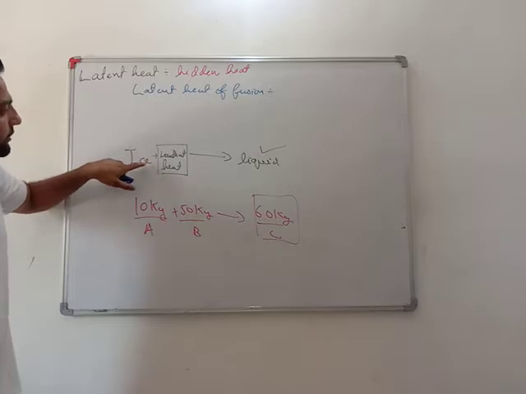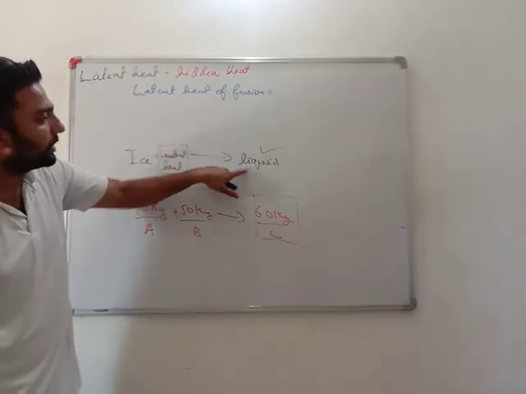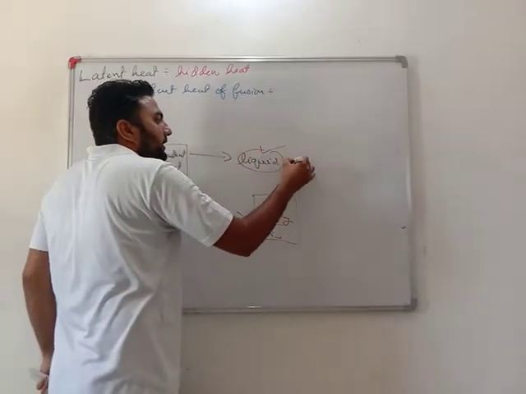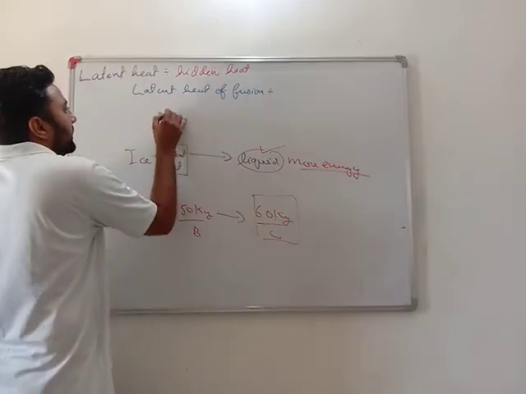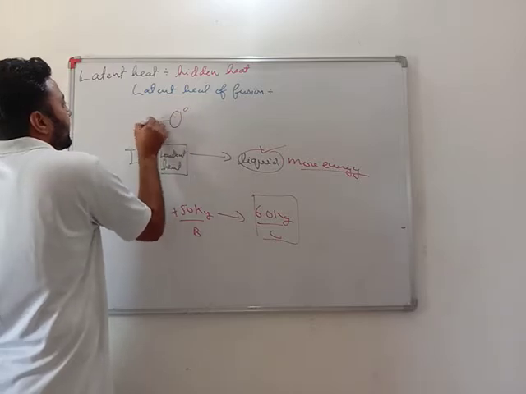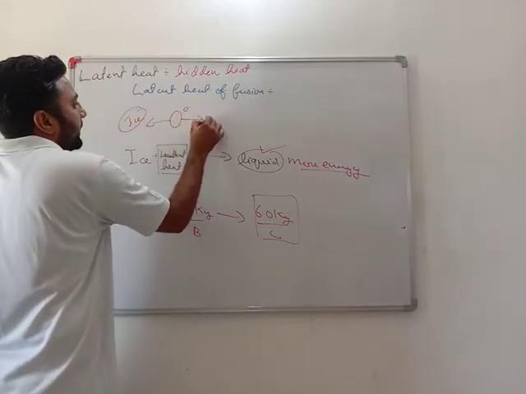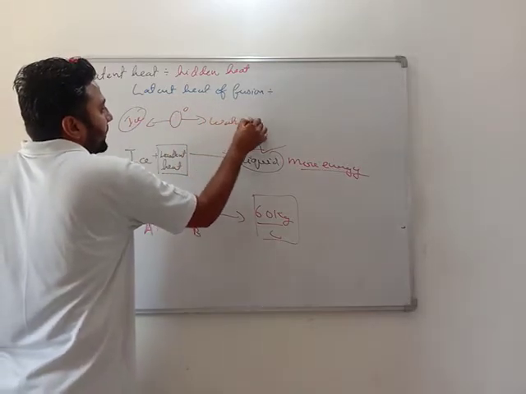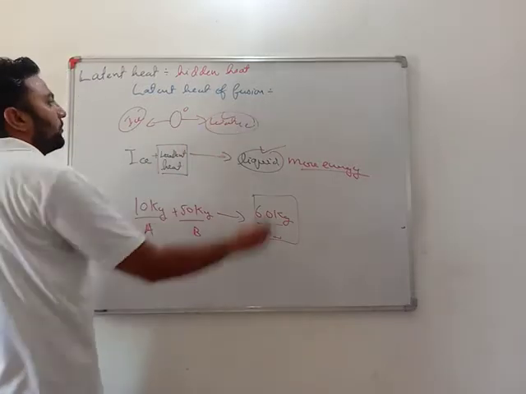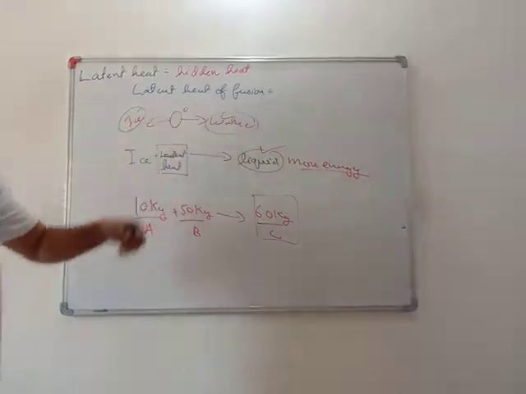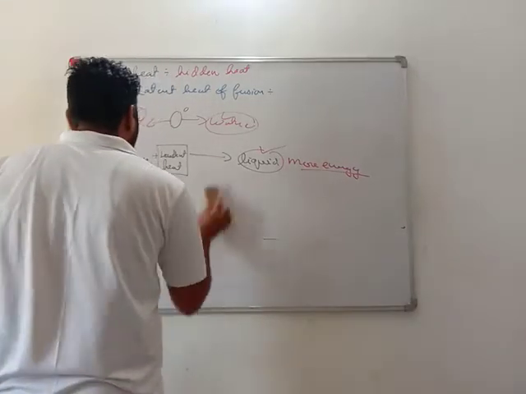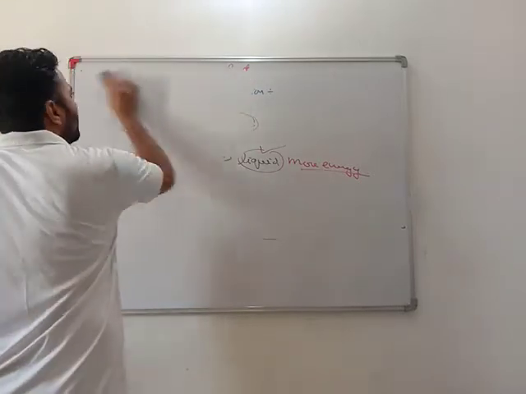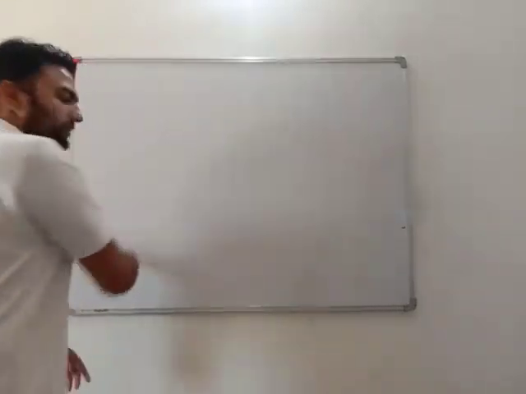If I give latent heat to ice, then it gets converted into liquid. It means liquid has more energy. Very important question: if I take ice at 0 degrees and water at 0 degrees, which has more energy? Water. Why? Because this water also has the latent heat of fusion. Very important. Now I will see what latent heat of vaporization is.